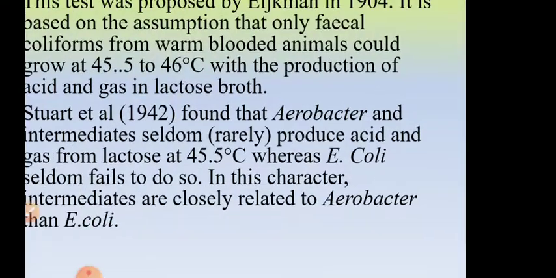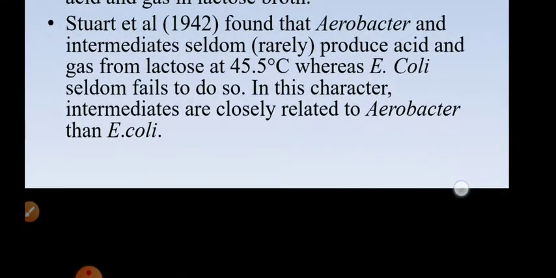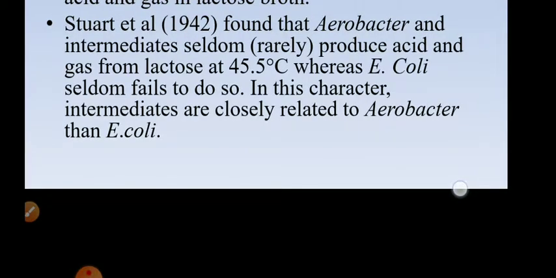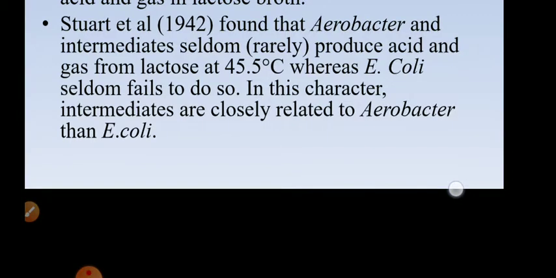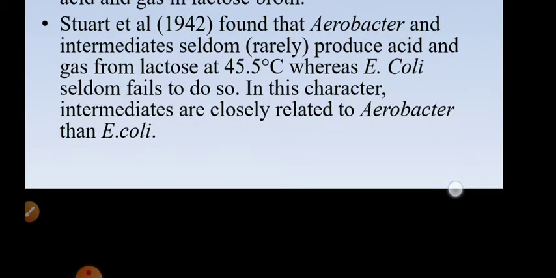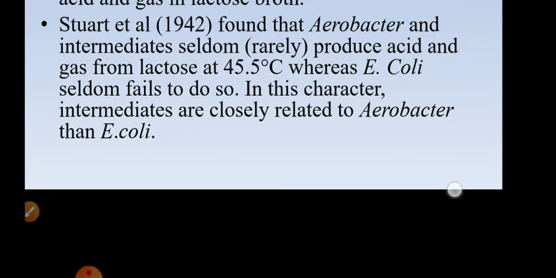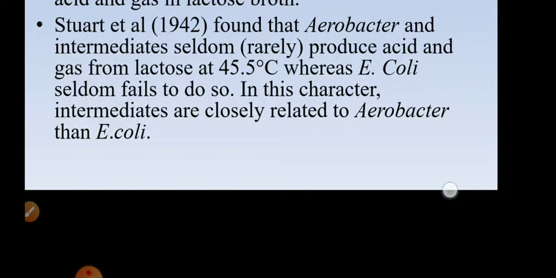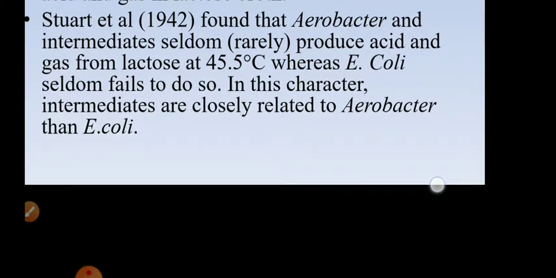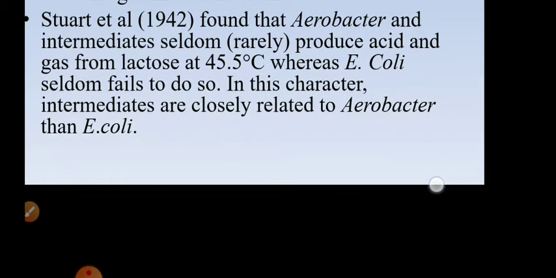Further, Stuart et al., in the year 1942, found that Enterobacter aerogenes and intermediate organisms seldom or rarely produce acid and gas from lactose at 45.5 degrees Celsius. Okay, what Stuart et al. found? The non-fecal coliform, the intermediate organism, rarely or seldom produces acid and gas from lactose when grown at 45.5 degrees Celsius.